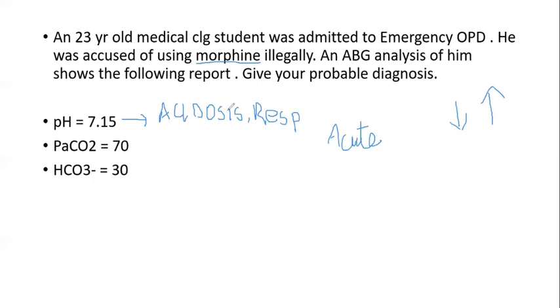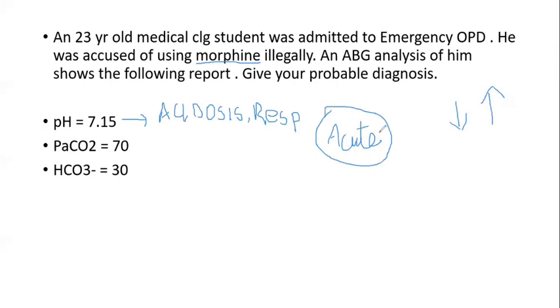So the most probable diagnosis could be respiratory acidosis. We have seen that for every respiratory disorder we have acute and chronic presentations, but the patient had consumed morphine, and that is morphine-induced respiratory acidosis. It cannot be a chronic cause. It is 99.99% an acute case only.